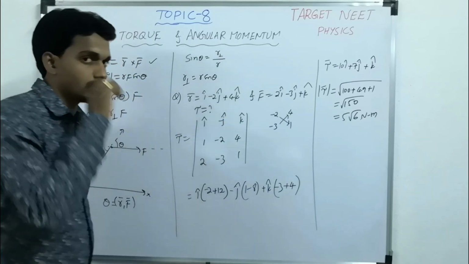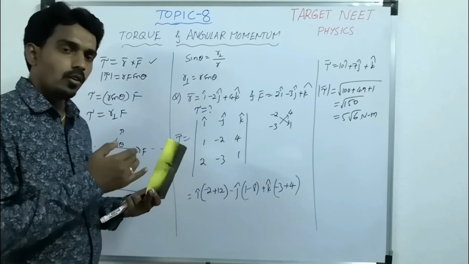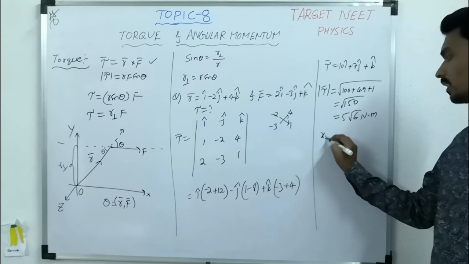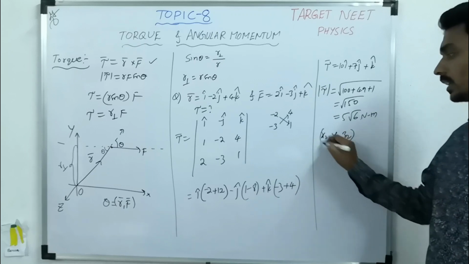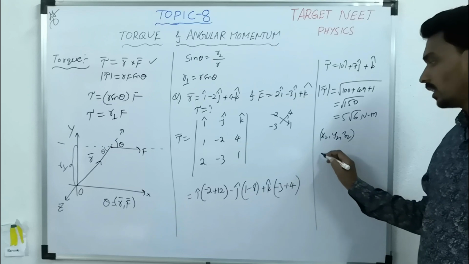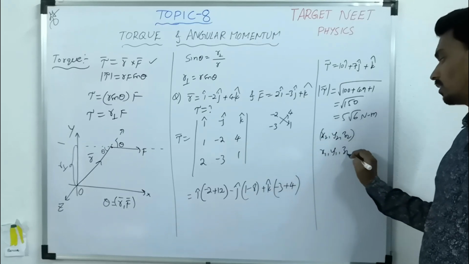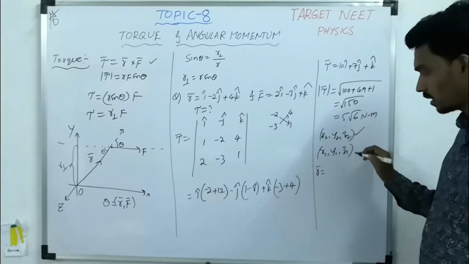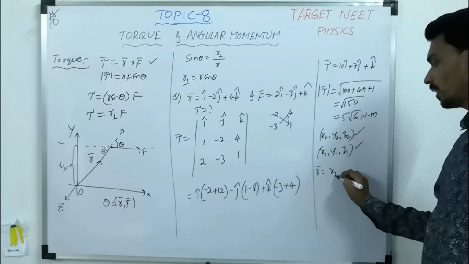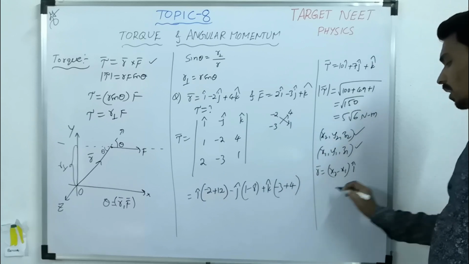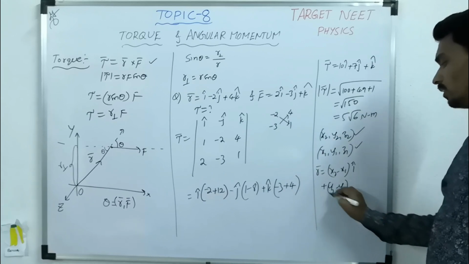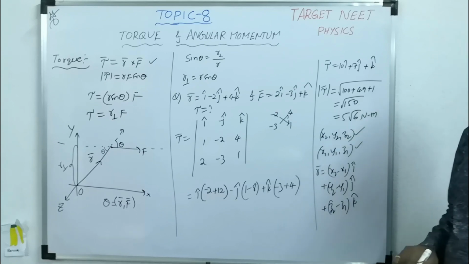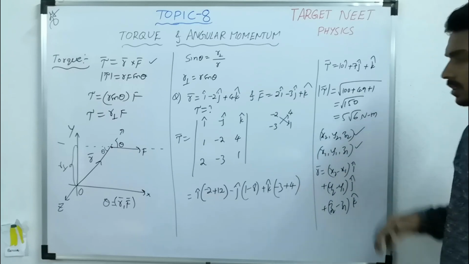Now sometimes they will mention that a force is applying at one point, let's take x2, y2, z2. They'll give coordinates, and find the torque with respect to x1, y1, z1. Then r bar will become the position of the point of application with respect to the reference point. So x2 minus x1 i cap plus y2 minus y1 j cap plus z2 minus z1 k cap. So this way you can solve the questions.